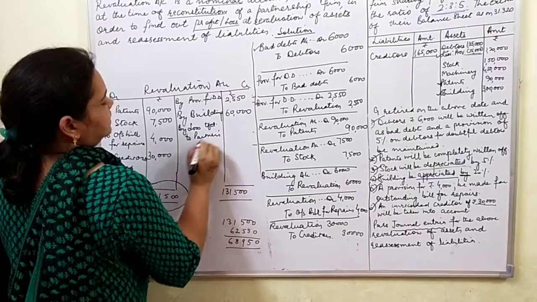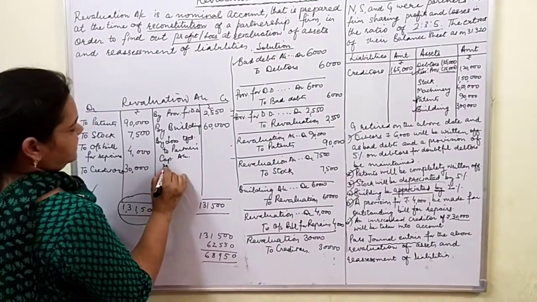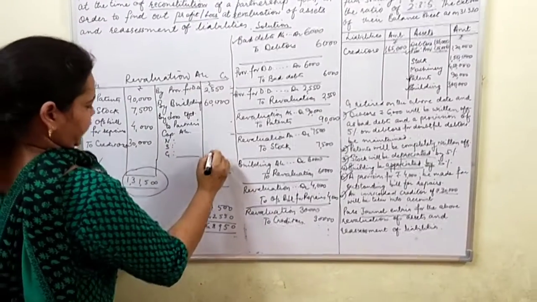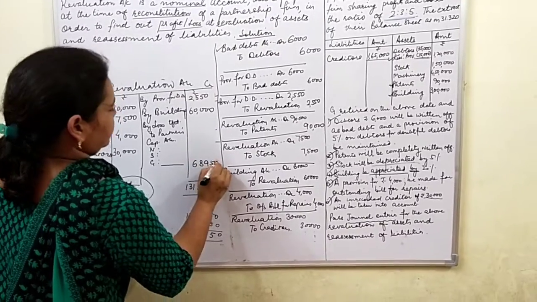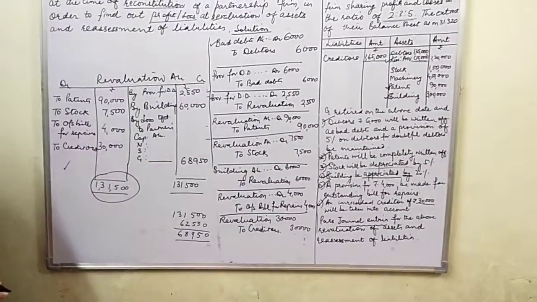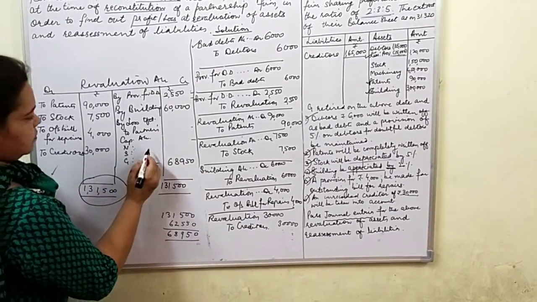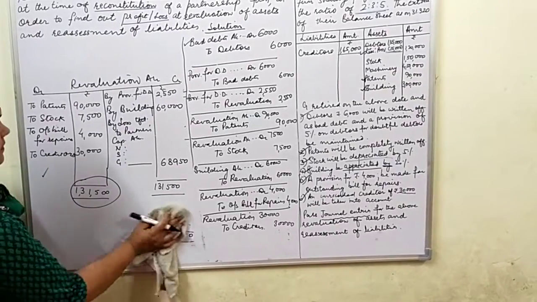So loss transferred to partners capital account. So who are the partners here? N, S and G, and we will divide it in their profit sharing ratio, that is 2:3:5. So we will do the rough work also again.